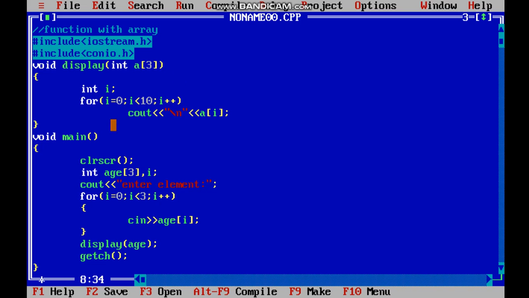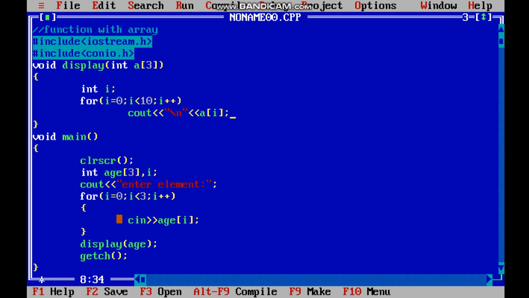Now here in the program I have created a function named display, and now let us check from the void main how it works. Here I have created an array named age. I have taken the value from the user, then I have passed it to the function called display. Inside that I have passed the array. This will redirect my cursor onto the function which is display. Here it will get the array name and then it would be displayed.